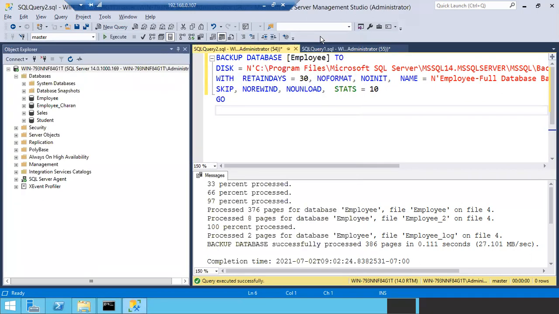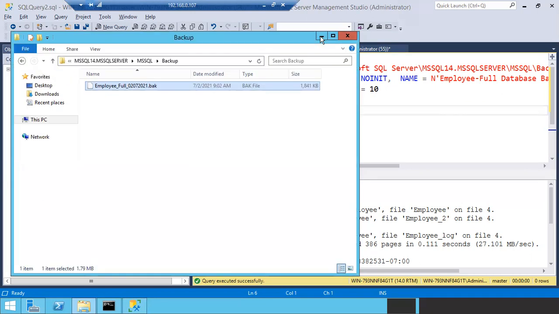So you cannot simply say this is a backup set or a media set by just looking at the file. Maybe the DBA took the backup with the same name multiple times. You cannot say just by looking at the file name. You can use different methods. Before restoring, you have to click on the content option. There you can see how many full backups are there in this file. Okay, so this is how we are going to take the backup.